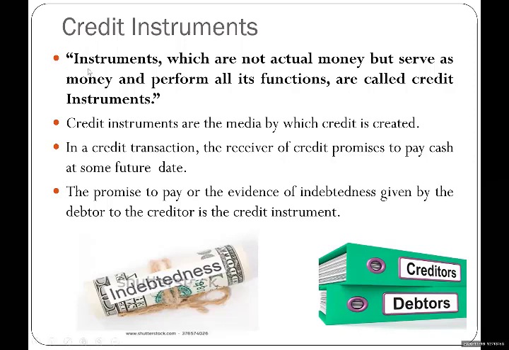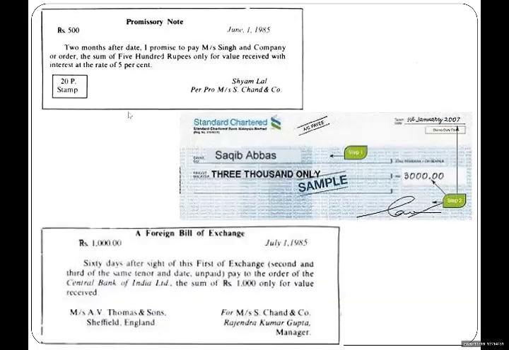Like a buyer is making a payment to a seller. So in the business world, these credit instruments are used to make the receipts and payments. We discussed that these credit instruments are not money, but they have all the powers, all the functions of money that money is performing, they can also perform. And we discussed the main credit instruments used in the business world.